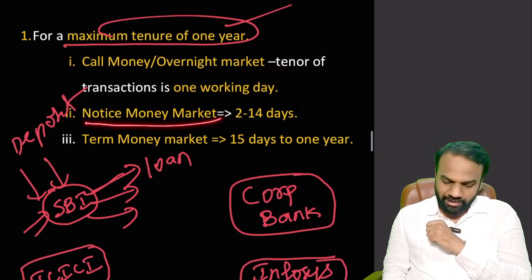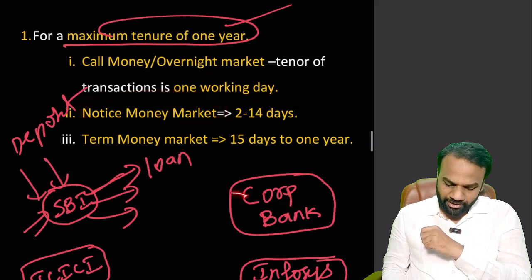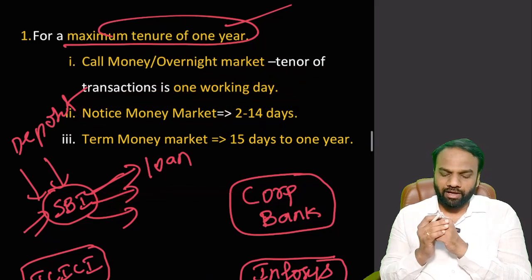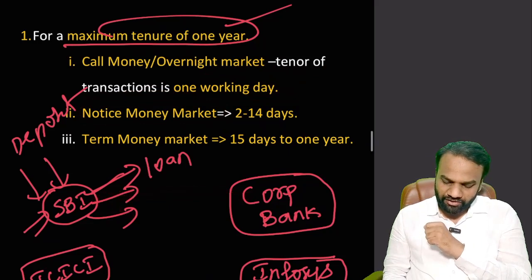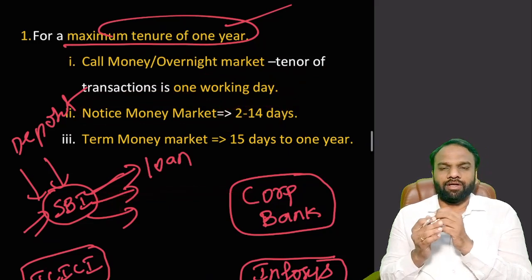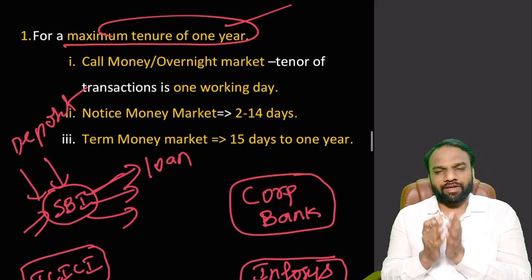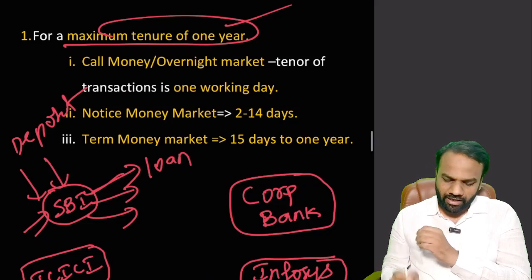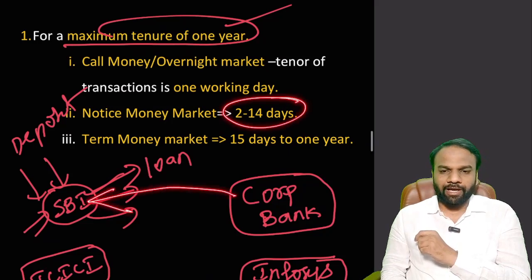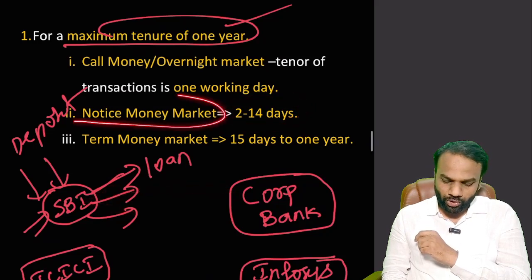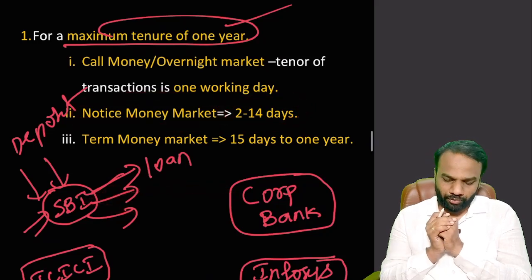Now coming to notice money market, here also let us assume Corporation Bank will lend loan to SBI for a period which ranges from 2 days to 14 days. So if SBI wants loan for 2 days, it will give it. If it wants loan for 3 days, 4 days, up to 14 days. From 2 days to 14 days, when the Corporation Bank lends money to SBI, it happens through notice money market. Very important point to note.